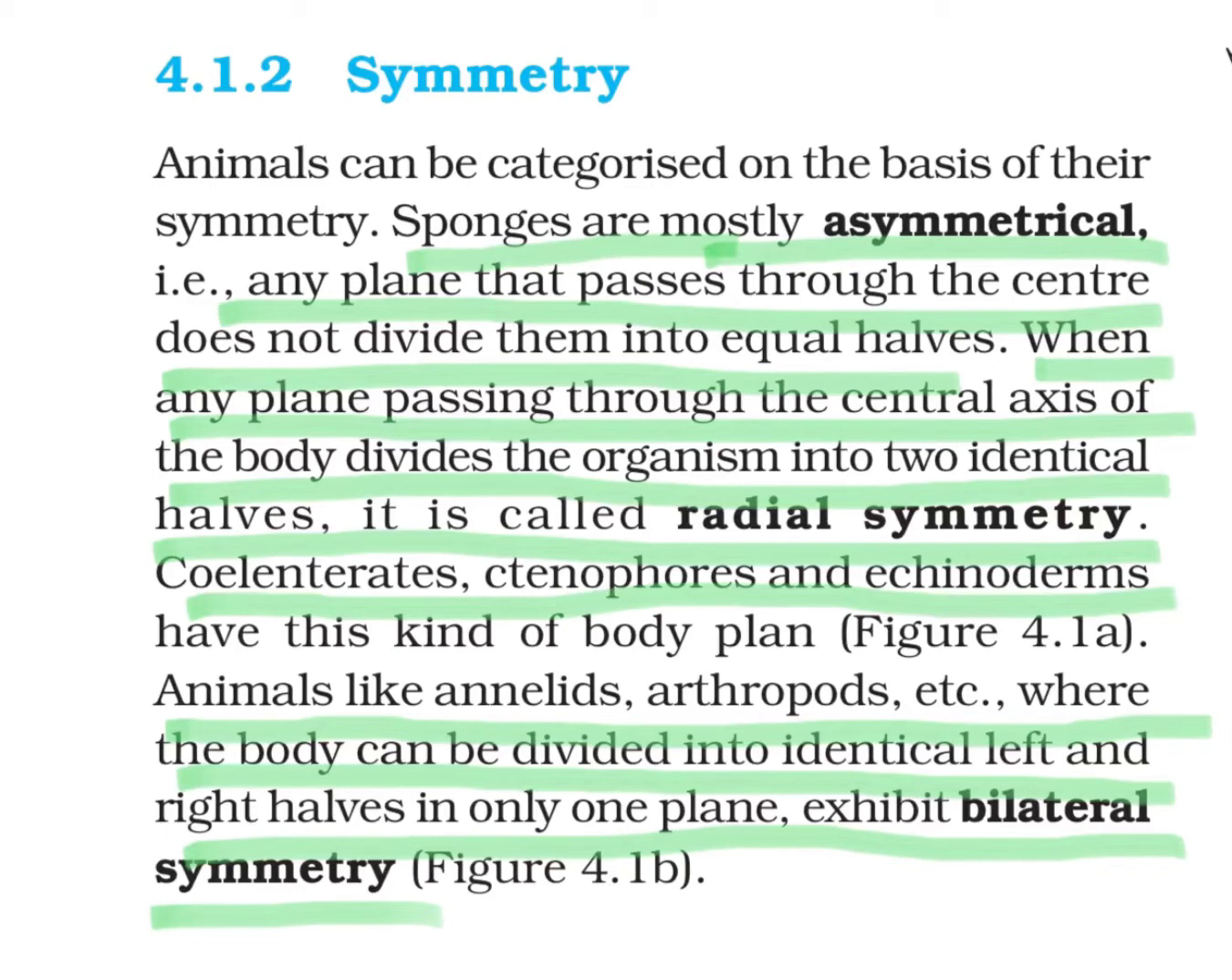So asymmetric animals cannot be divided into two equal halves. Radial symmetry is when the organism can be divided into two equal halves from more than one plane, and lastly, when it can be divided in only one plane, it is known as a bilaterally symmetric animal.